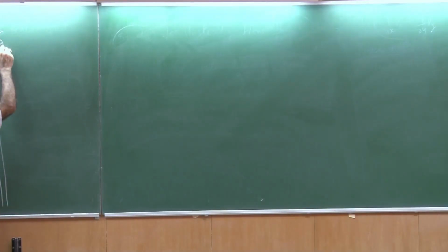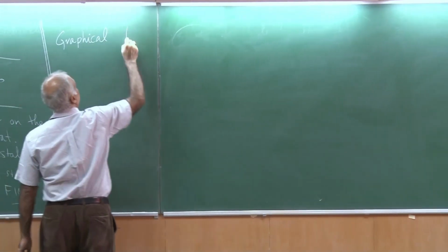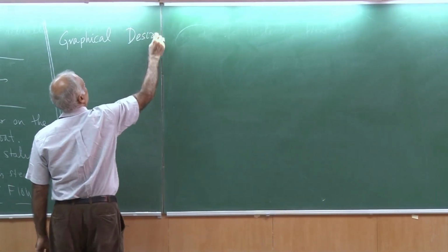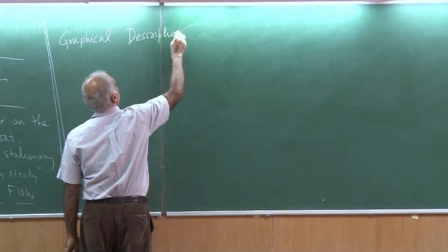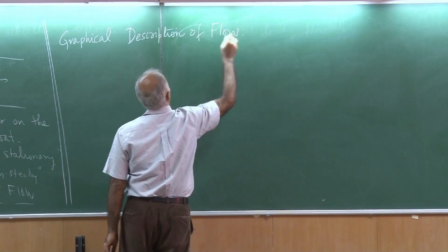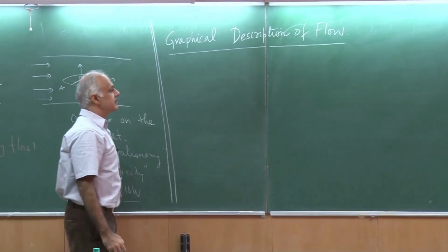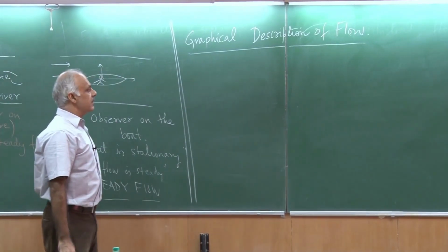So we will now talk about the graphical description of flow. Okay.